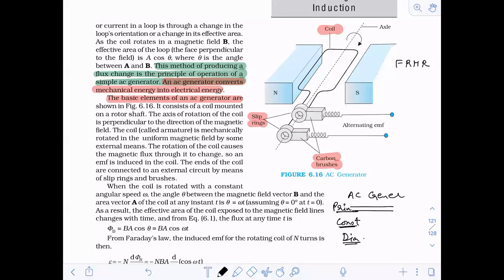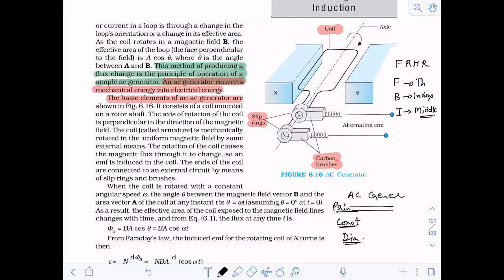Now, Fleming's right hand rule we have to use. So what is the right hand rule? Just like the left hand rule, you have to stretch your three fingers: F, B, I. Force by the thumb, magnetic field by the index finger, current by the middle finger. You have to stretch them at 90 degrees, perpendicular to each other.